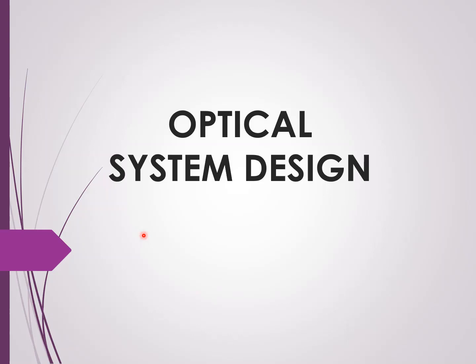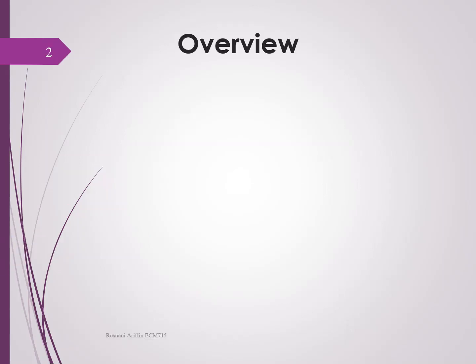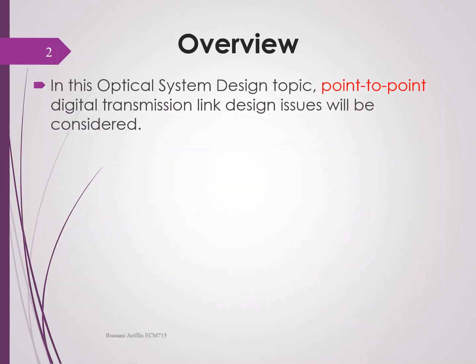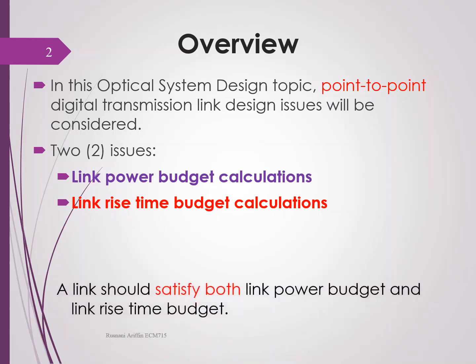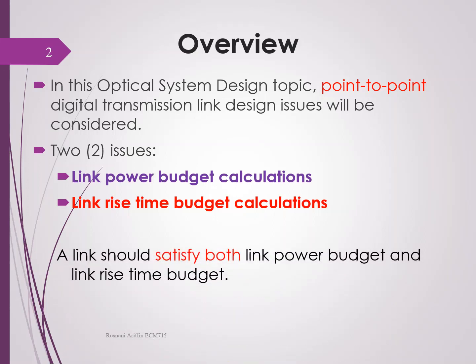Today we have come to our last chapter, which is on optical system design. For this topic, we will learn about the point-to-point digital transmission link and the issues that we need to consider. There are two issues that we need to consider, which are the link power budget calculations and the link rise time budget calculations. So basically, a link should satisfy both the link power budget and the link rise time budget.